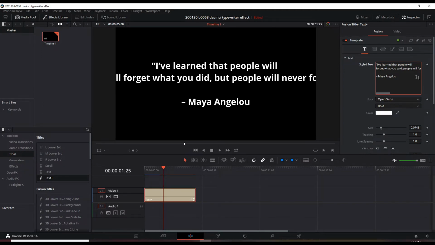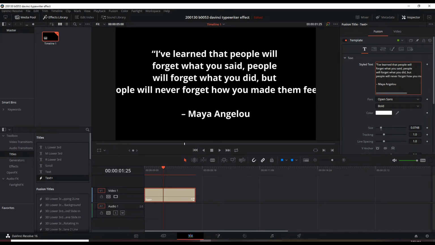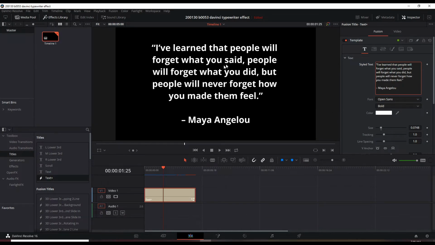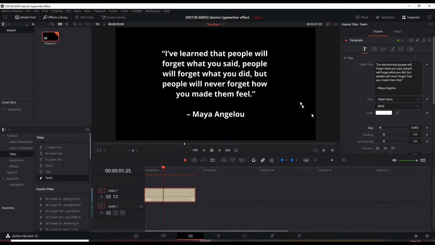I'll go here again, add a carriage return, and another one. So it looks fine if I want an almost full page effect here. You can resize this by dragging this cursor here. Let's say that's good enough.